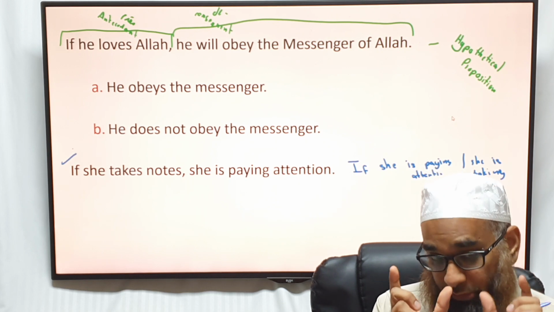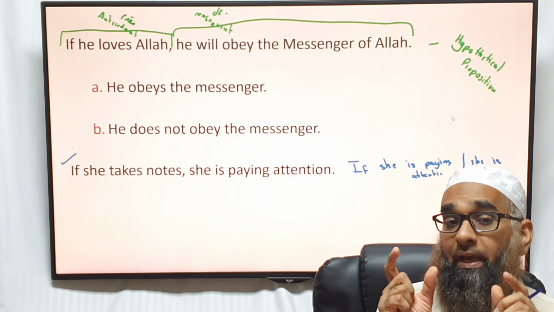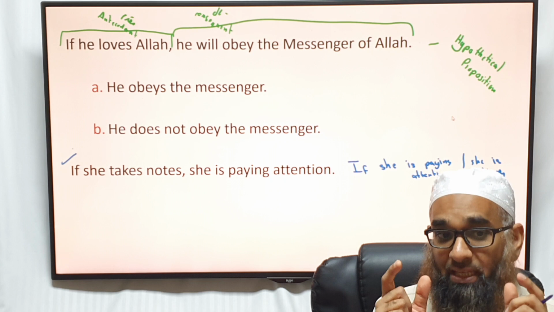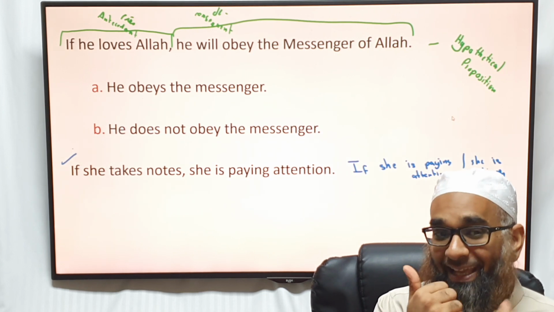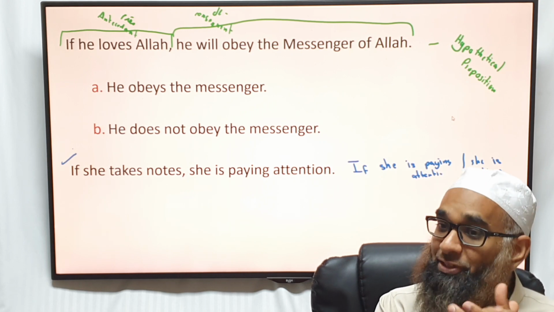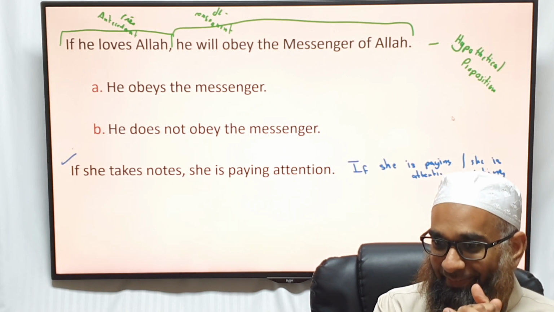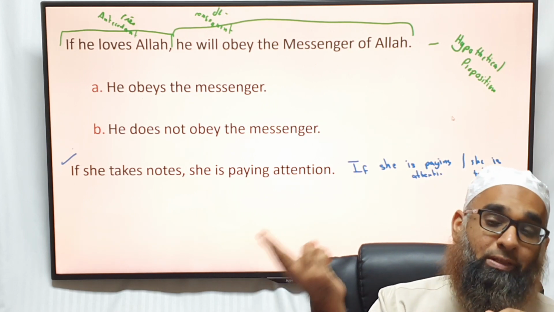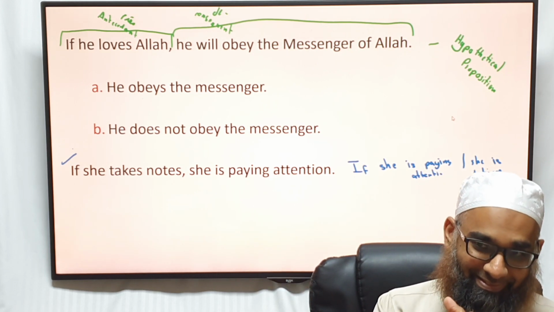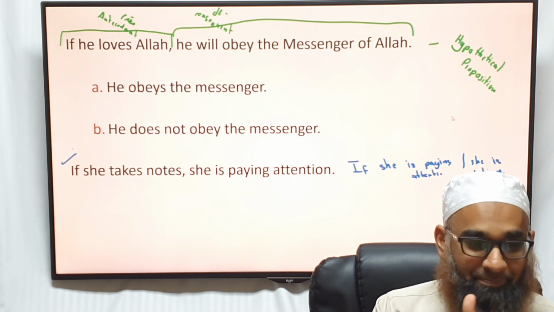So basically, an if statement is an A statement. A hypothetical syllogism is really an A statement. And you can't convert an A. That's why you can't convert this. That's why denying the antecedent is not valid, because of that conversion. You get it? Basically, all times of taking notes are times of paying attention, but all times of paying attention are not times of taking notes, because you can't convert an A. Yes?